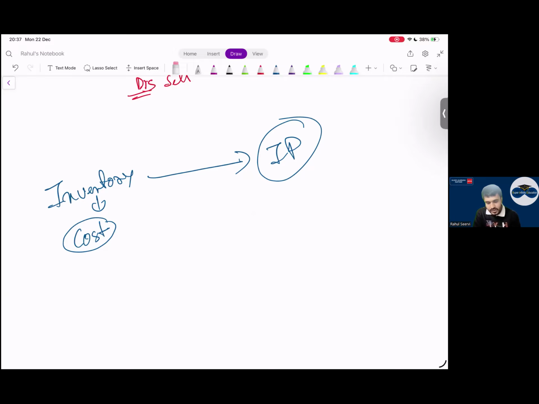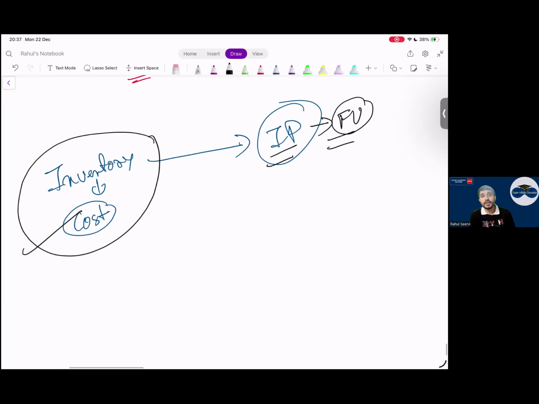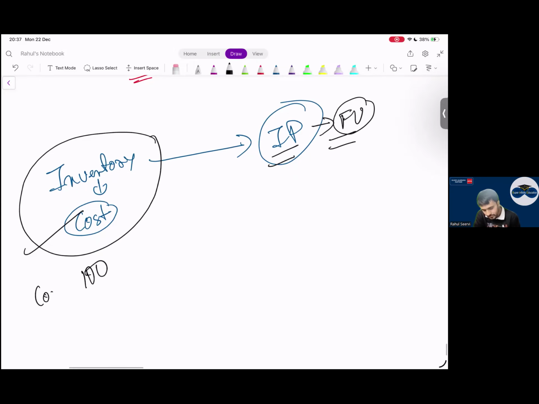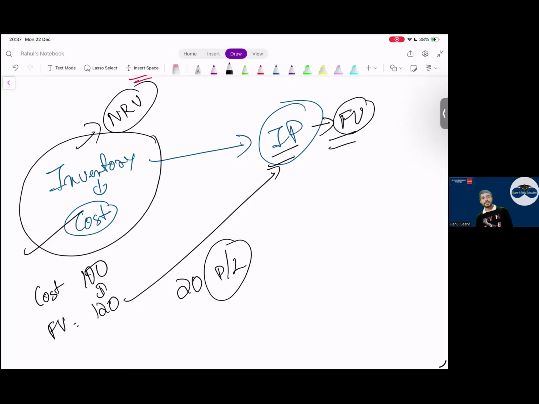Cost means the value. There is no revaluation in inventory. But I say IP is following fair value. Now when inventory is following the cost model and IP is following the fair value model, what will I do? Sir, we will take fair value. I say fair value is 120. Can I say I will transfer this fair value to IP? Yes, sir, the difference goes to P&L. Sir, does inventory have fair value? Inventory does not have fair value. Inventory has NRV. NRV is not fair value. We have discussed this in IFRS 13.